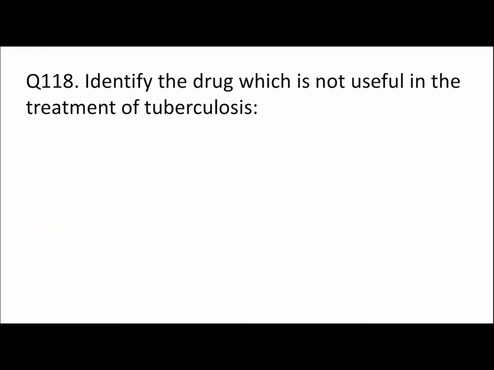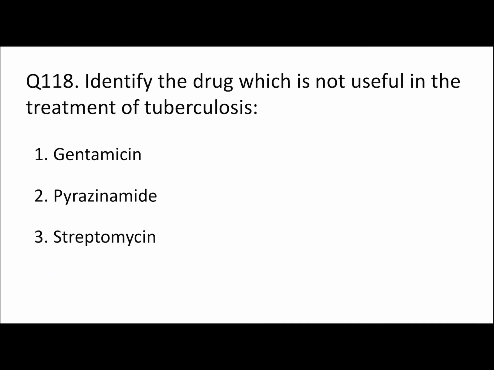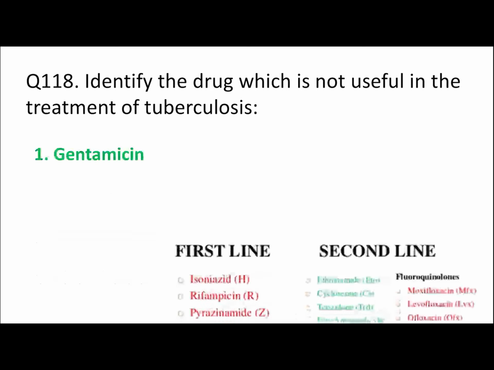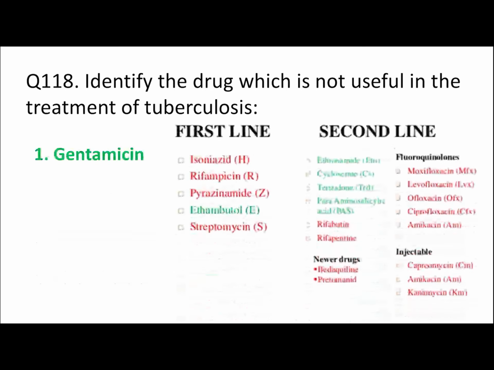118. Identify the drug which is not useful in the treatment of tuberculosis. Gentamicin, pyrazinamide, streptomycin, or ciprofloxacin? Here simply we can assume right answer gentamicin if we have studied classification of tuberculosis, anti-tubercular drug. And here are other drugs you can read here. There are various drugs, first line, second line.